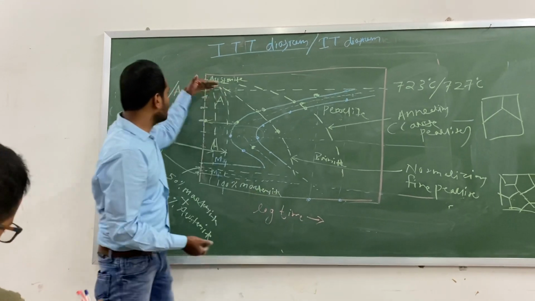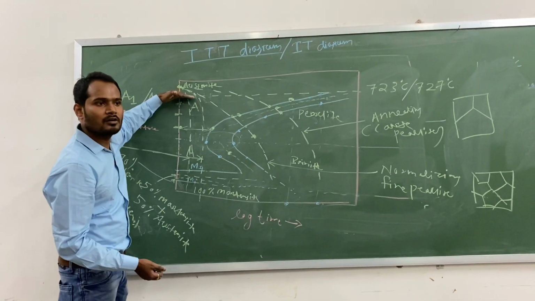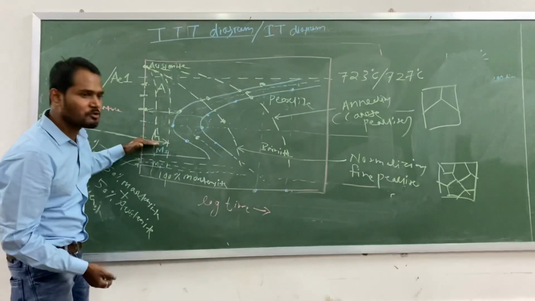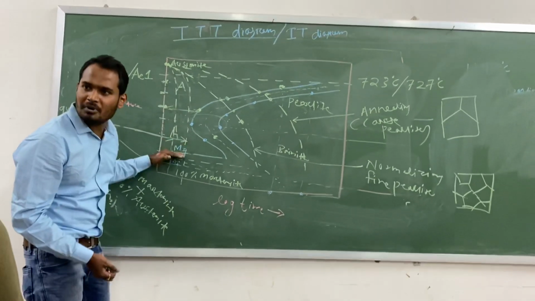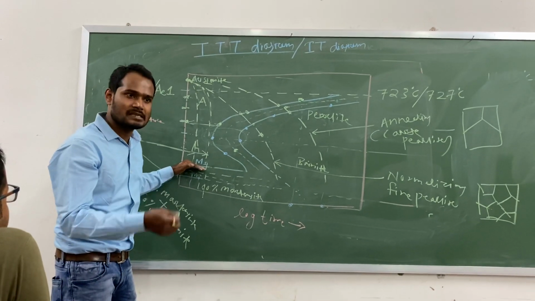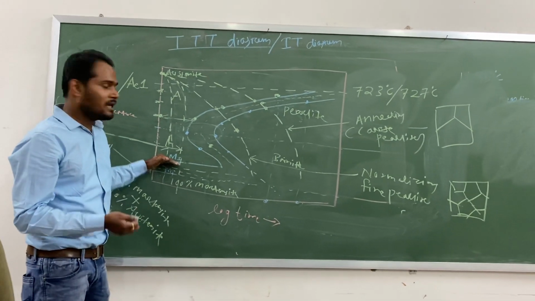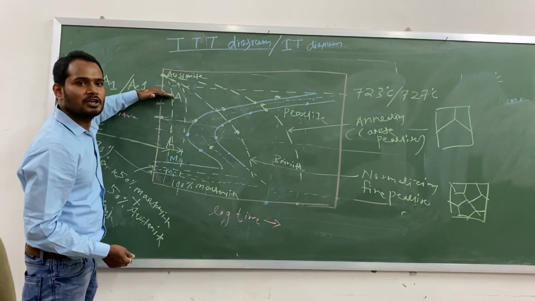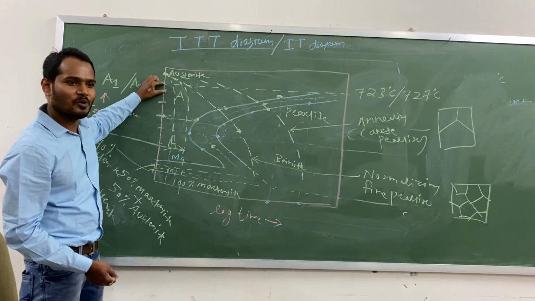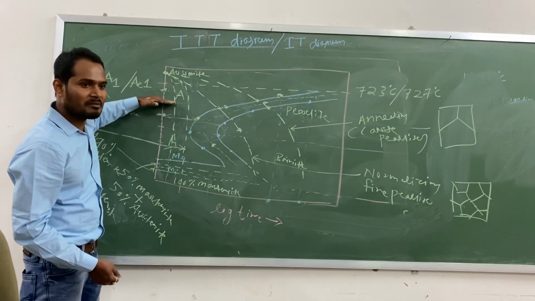Right? Undercooling means, from this main temperature, how low a temperature you are going. The more you go to low temperature, the more the driving force. Right? So nucleation will be easy. You understand my point? If I keep my sample over here only, the driving force will be less because the temperature gap is very low. If I maintain a temperature here, now the driving force is more.